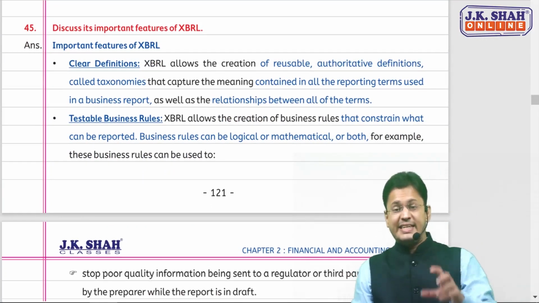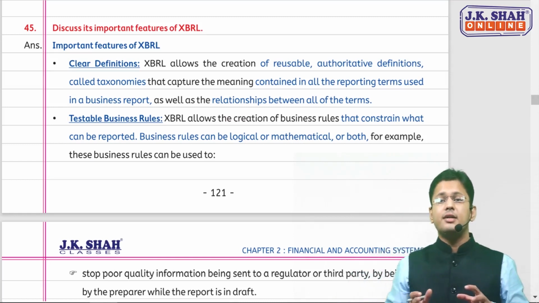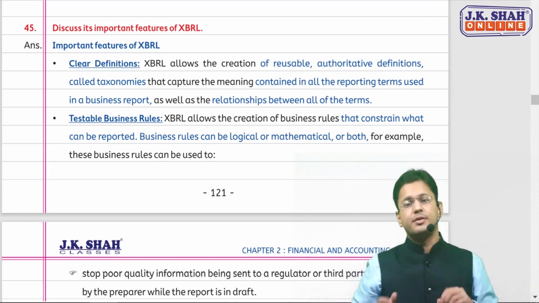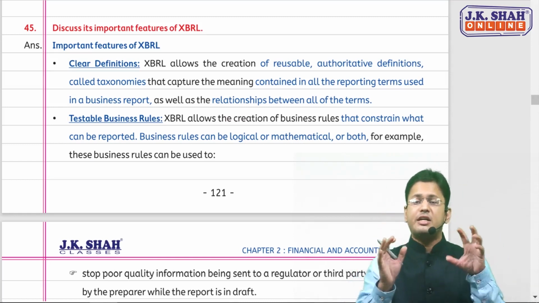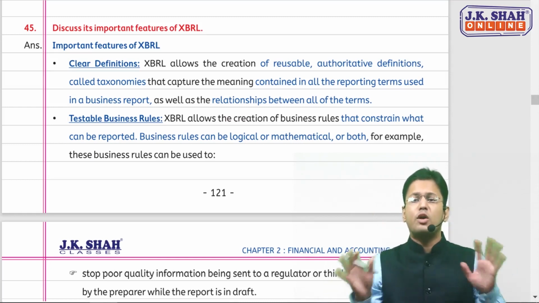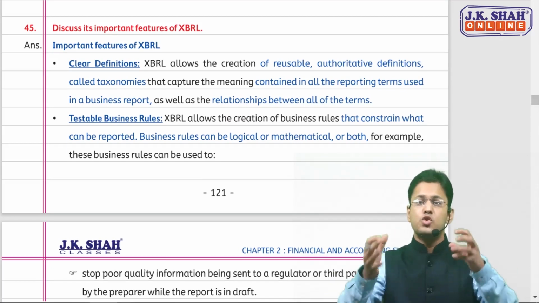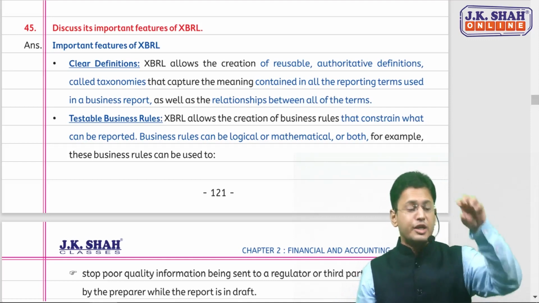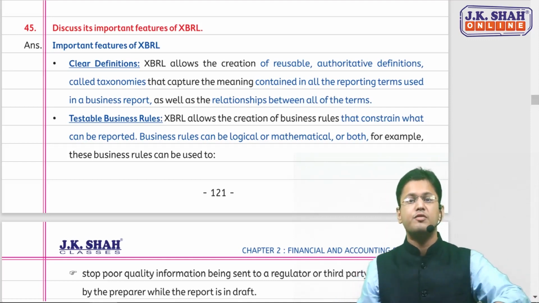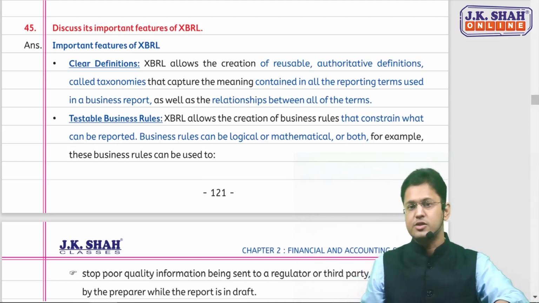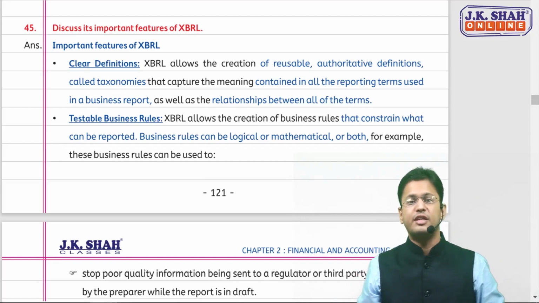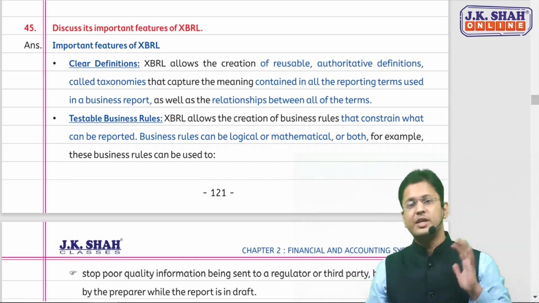As I said, XBRL has a taxonomy which covers the meanings of the accounting terminology, and you can choose whatever definition suits the items of your financial statement. So the first point is simple.